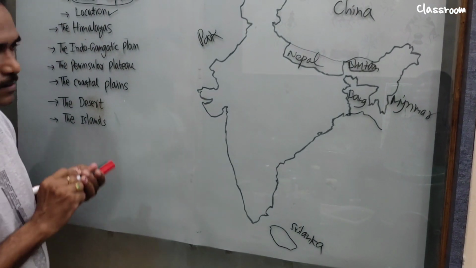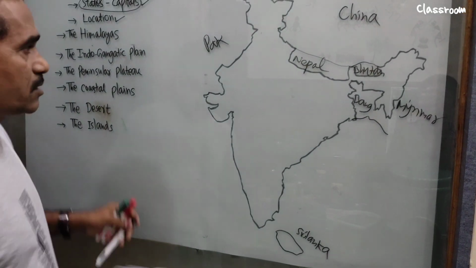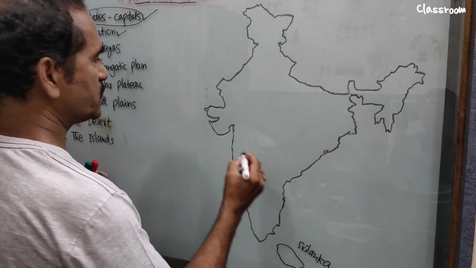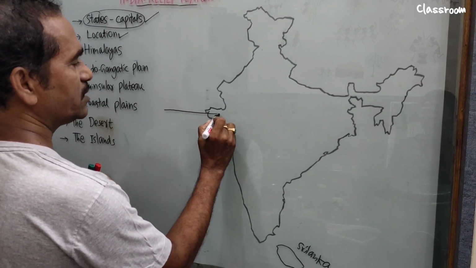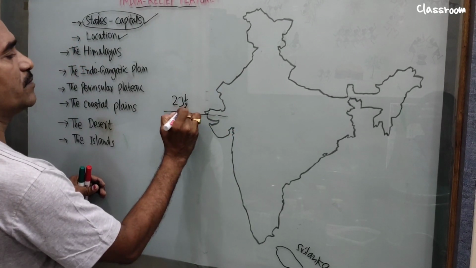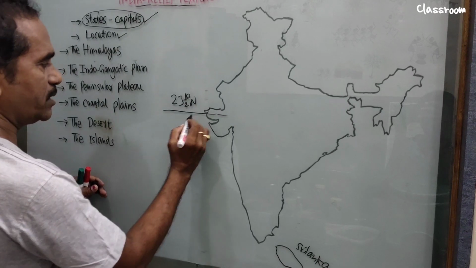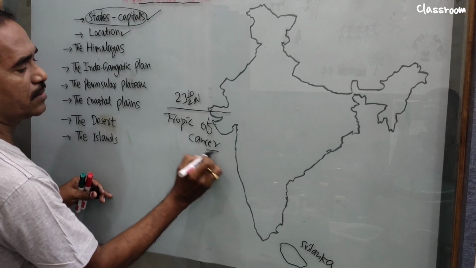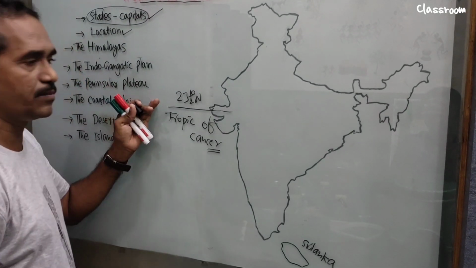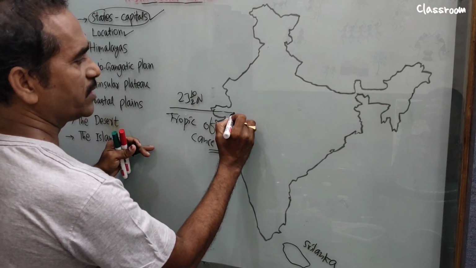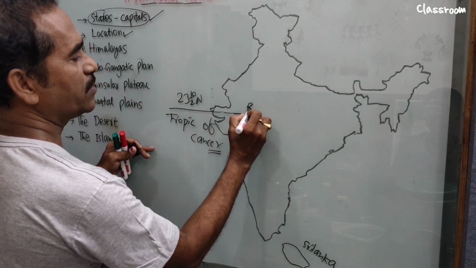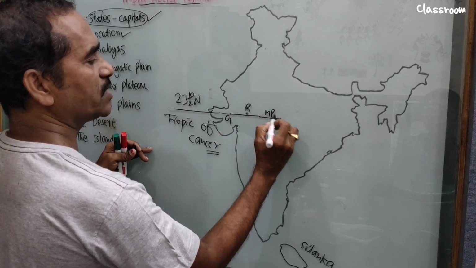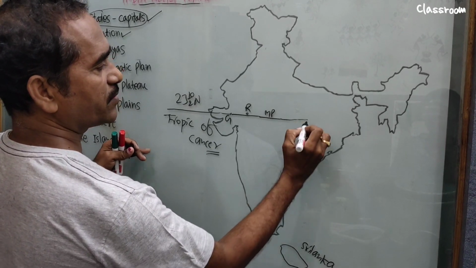Then what about the Tropic of Cancer? Yes, very good question. Tropic of Cancer, very important. It divides India into two parts, almost two parts. This is 23.5 degrees north latitude, the Tropic of Cancer. They ask you what are the states that the Tropic of Cancer passes through? So it is Gujarat, and a very small portion in Rajasthan here. Gujarat, Rajasthan, then it enters Madhya Pradesh, then this one is Chhattisgarh,